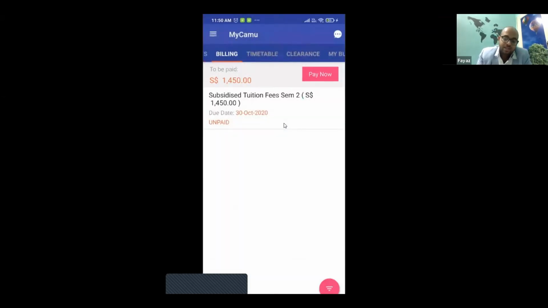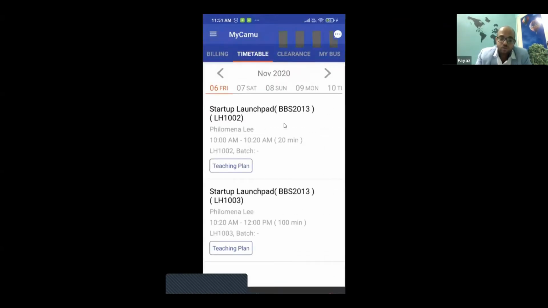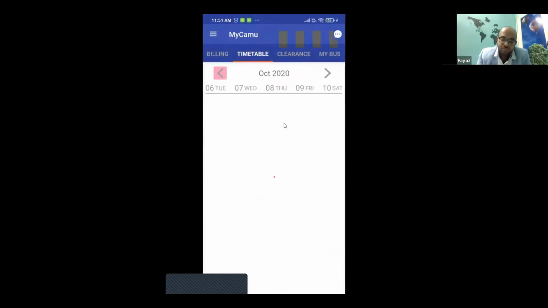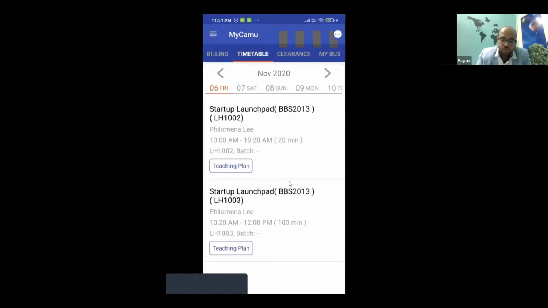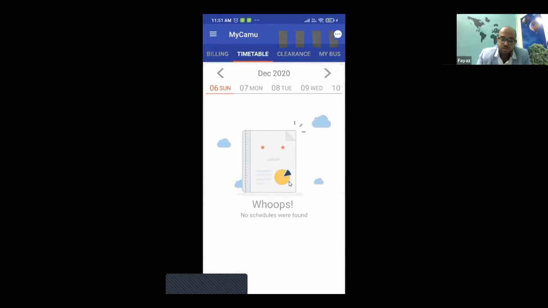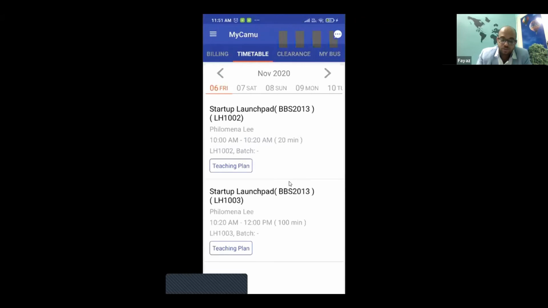experience. I can completely have access to the timetable. So I can attend classes online from here itself. You can see the attend online tab is enabled. I can attend classes online using the mobile itself. You can see today's sessions, what is planned, tomorrow, what sessions are planned, right? Sunday, so there are no classes. So that's how you'll have complete visibility of the timetable.